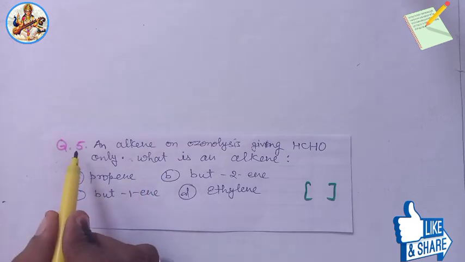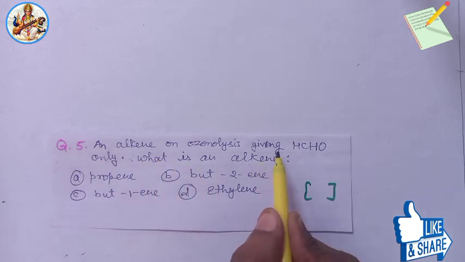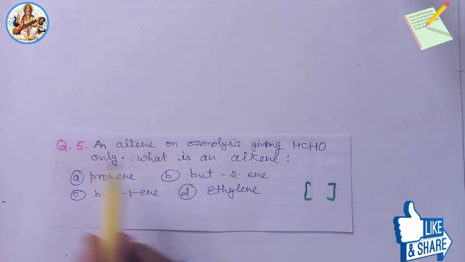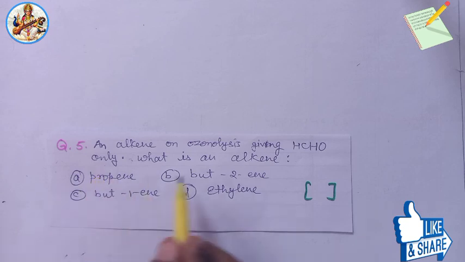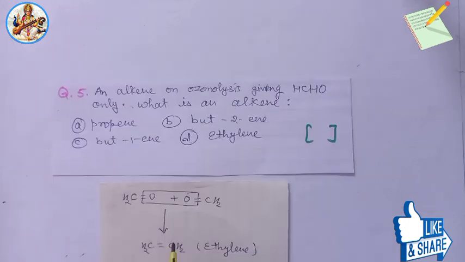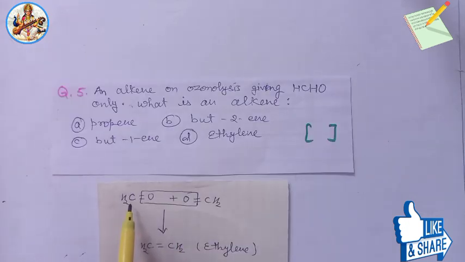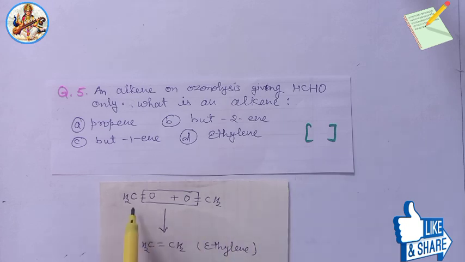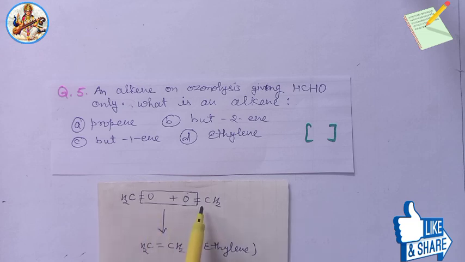And the last question is: an alkene on ozonolysis gives HCHO, formaldehyde only. What is the alkene? Option A, B, C and D. So we know that the molecular formula of HCHO, formaldehyde is CH2 double bond O. Here remove one O2 molecule from these two molecules of formaldehyde and add the remaining parts by double bond.